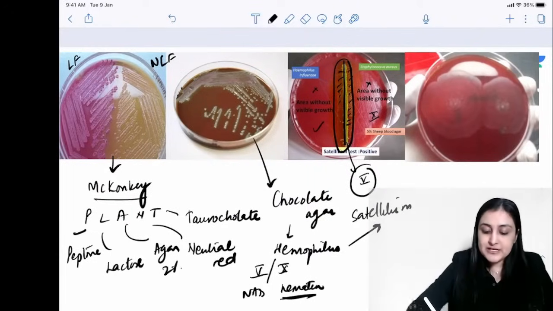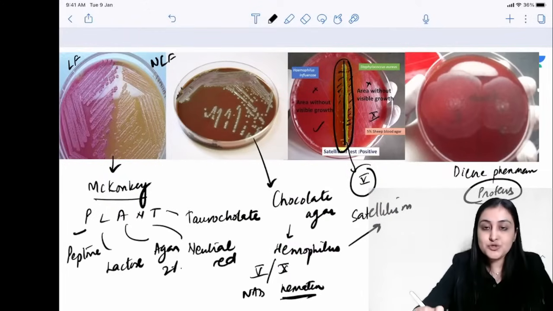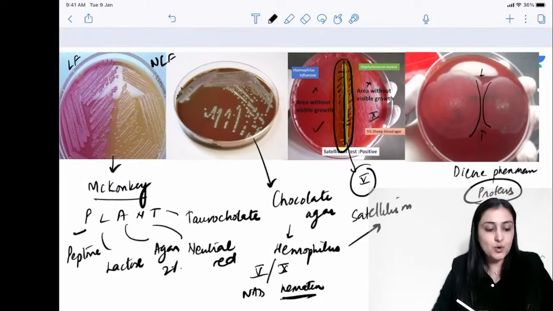Okay, what do we see here? This is the Dienes phenomenon. Dienes phenomenon is used for Proteus infection. Remember, two separate Proteus species will not merge into each other. They will show this one very thin line of separation. So this is called as the Dienes phenomenon for Proteus.